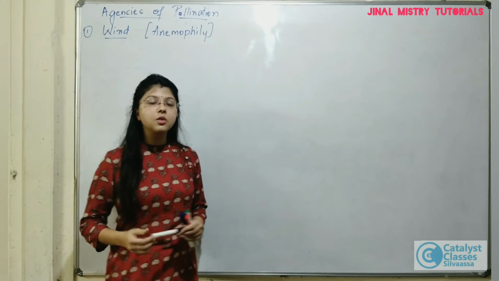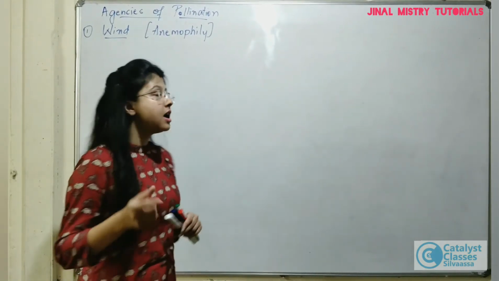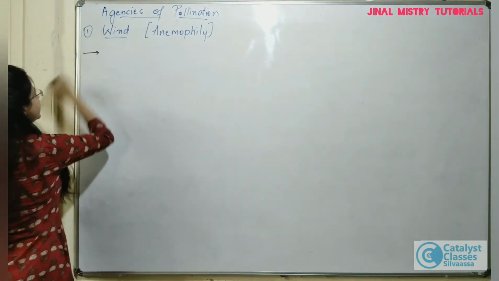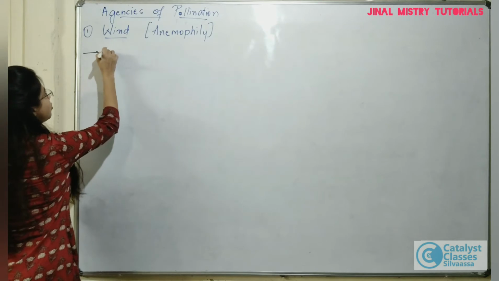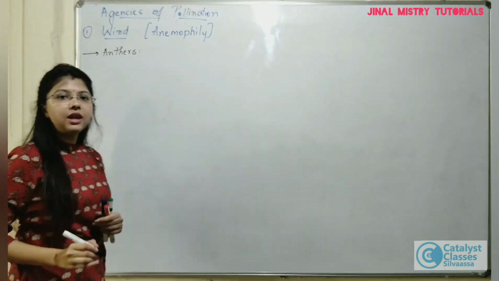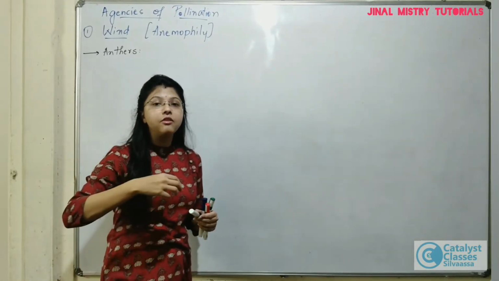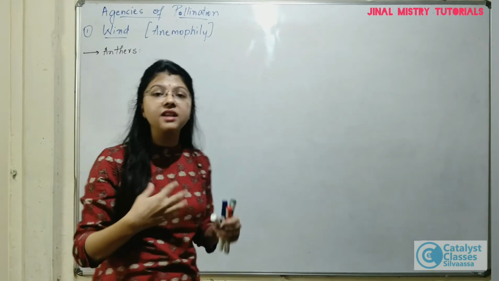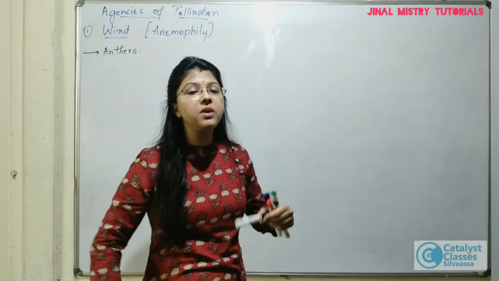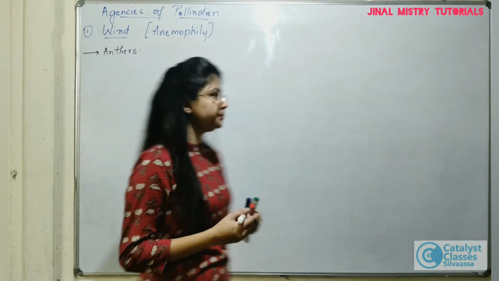Let us now discuss what the characteristics of the anthers, the flowers and the stigma should be for pollination by wind. The first point to keep in mind is the characteristics of the anthers. Since wind is an abiotic agent, there is no guarantee that the pollens are going to land on the stigma. So one thing adapted by the plants is that the pollens are produced more in number.